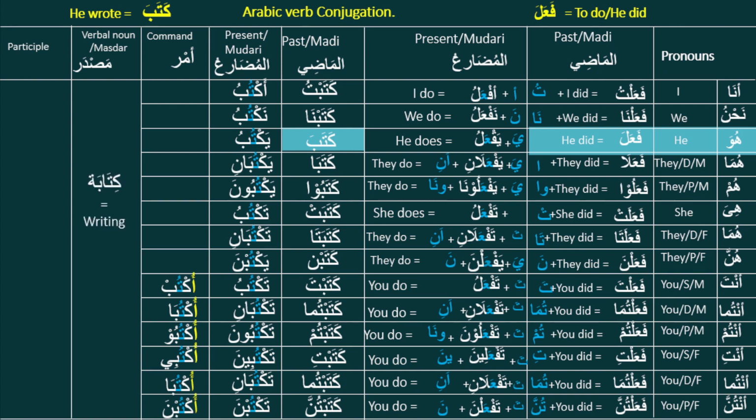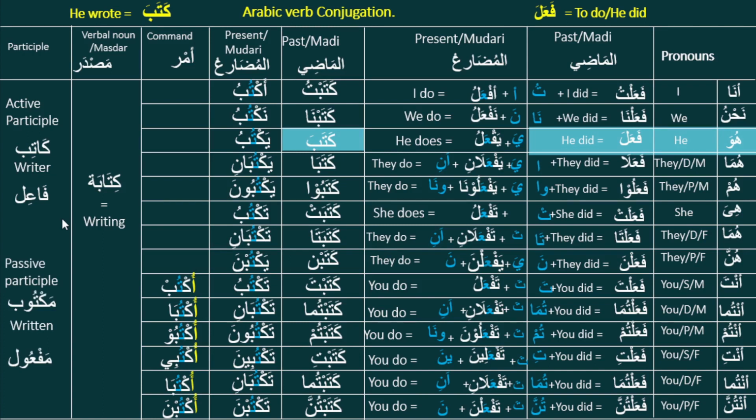And the masdar will be kitaba, meaning writing. The active participle is katib, and the passive participle is maktub. Active and passive are very simple. There is only one formula for all verbs. Here fa'il is the active participle formula. We just replace fa by ka, ain by ta, and lam by ba.